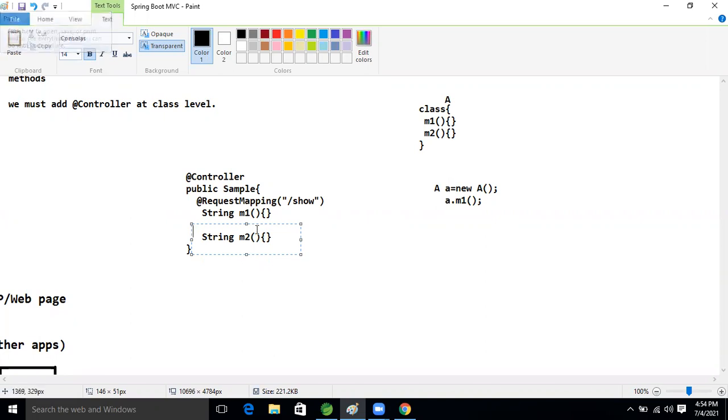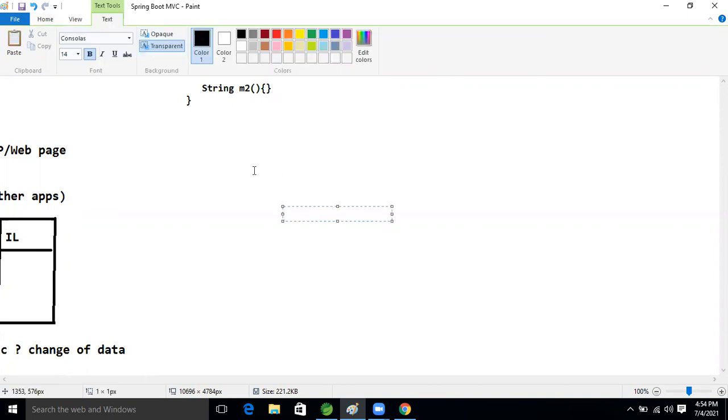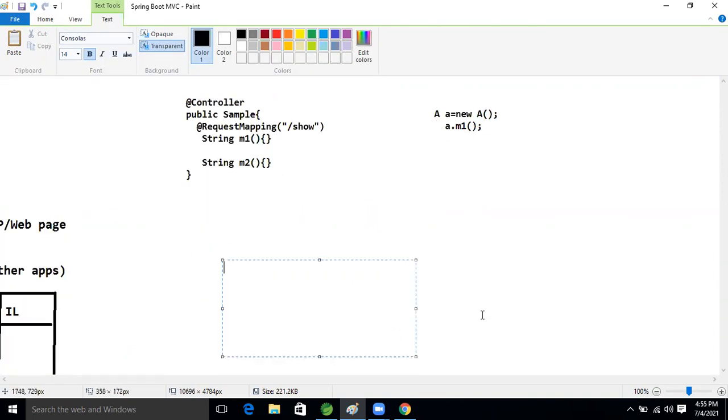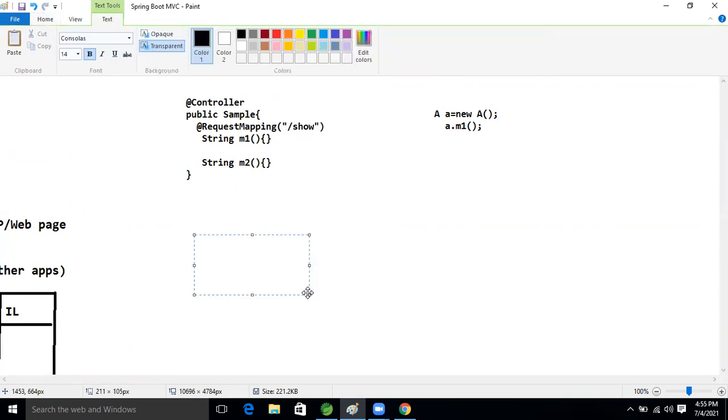So good, let's take another example. In the class only, URL paths are case sensitive, right? Say two methods are there. The m1 method is there in the controller. String what?